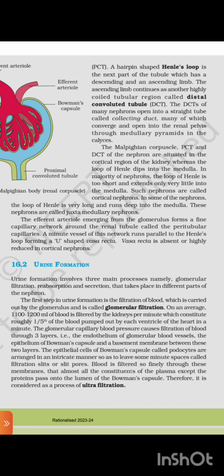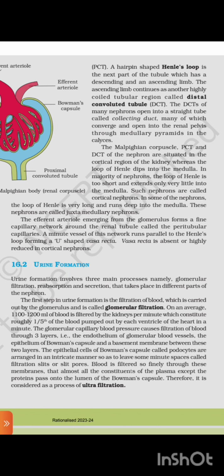The Malpighian corpuscle, PCT, and DCT of the nephron are situated in the cortical region of the kidney, whereas the loop of Henle dips into the medulla. In the majority of nephrons, the loop of Henle is too short and extends only very little into the medulla. Such nephrons are called cortical nephrons.